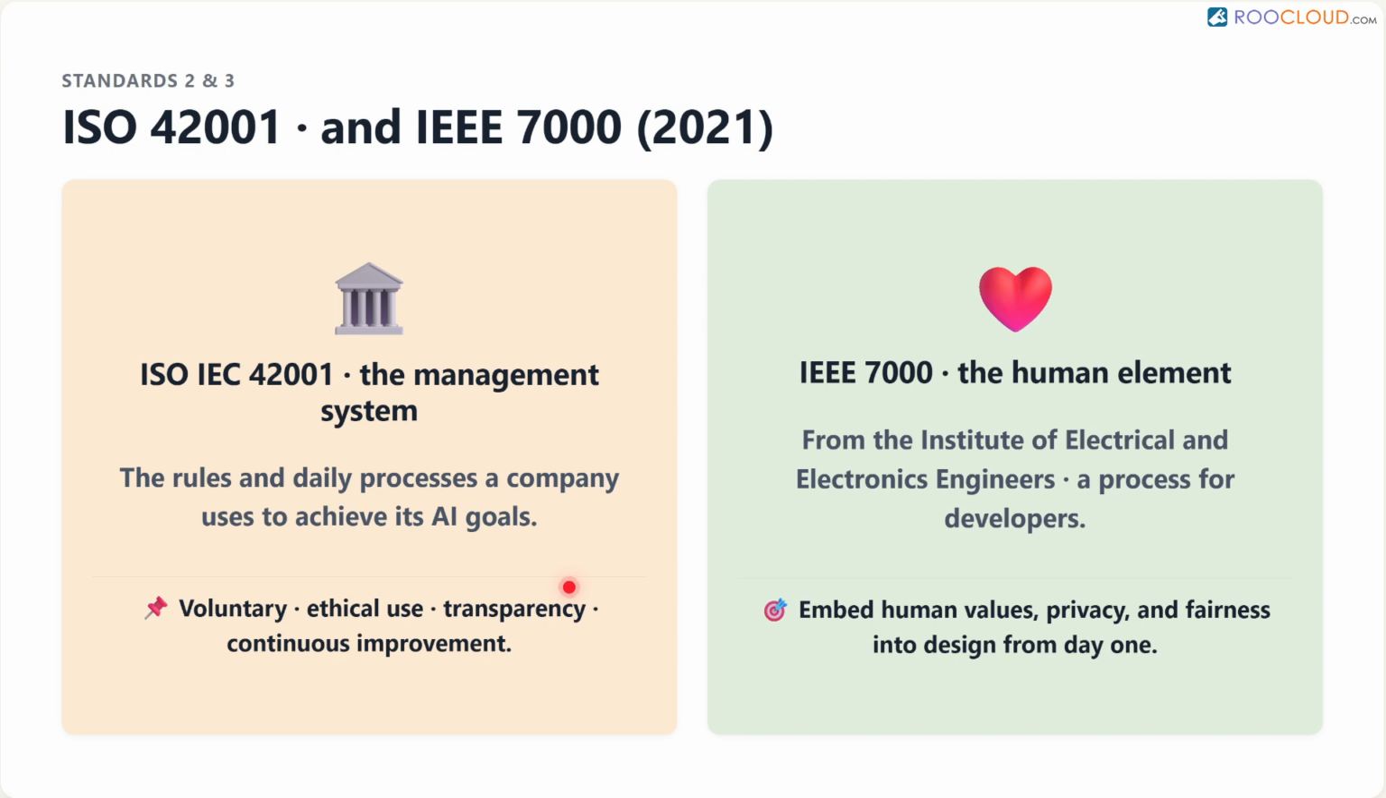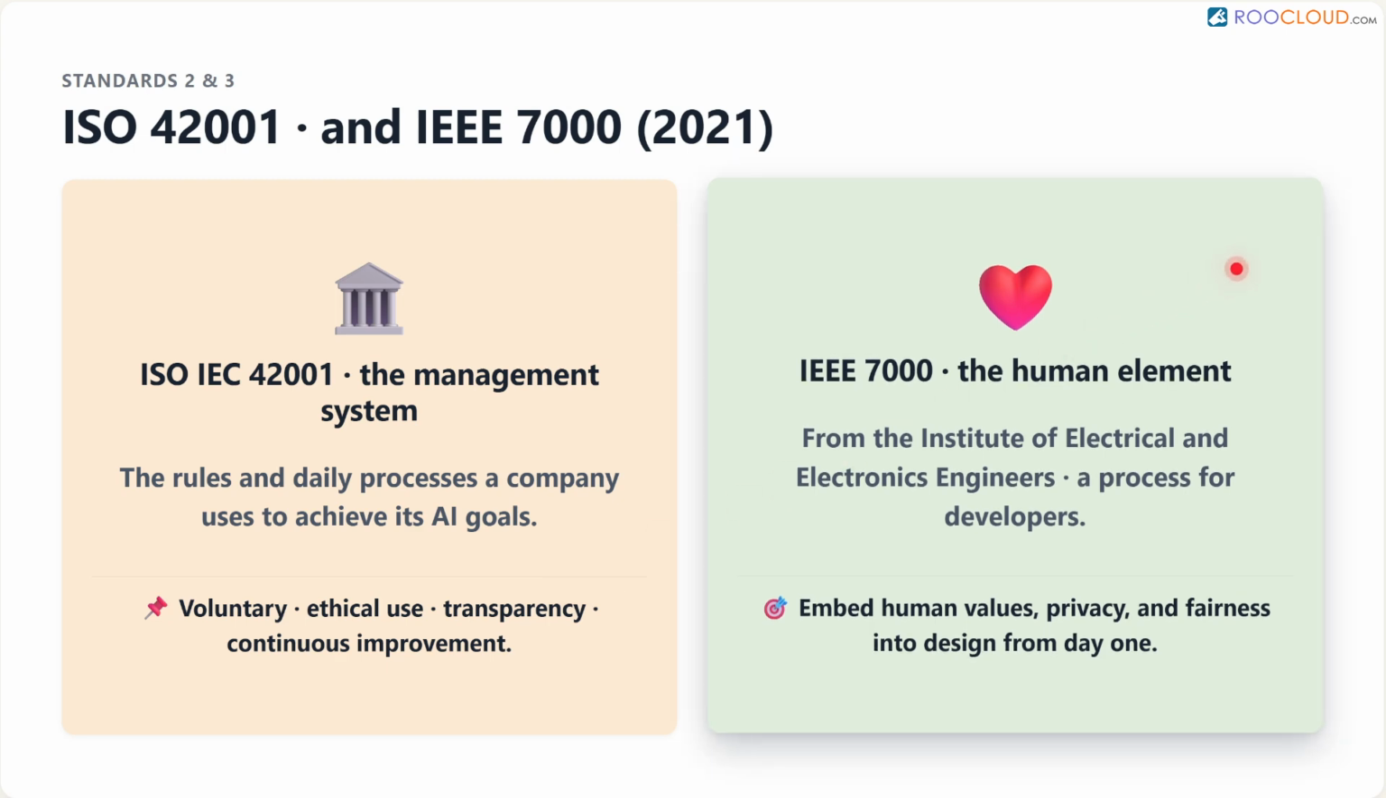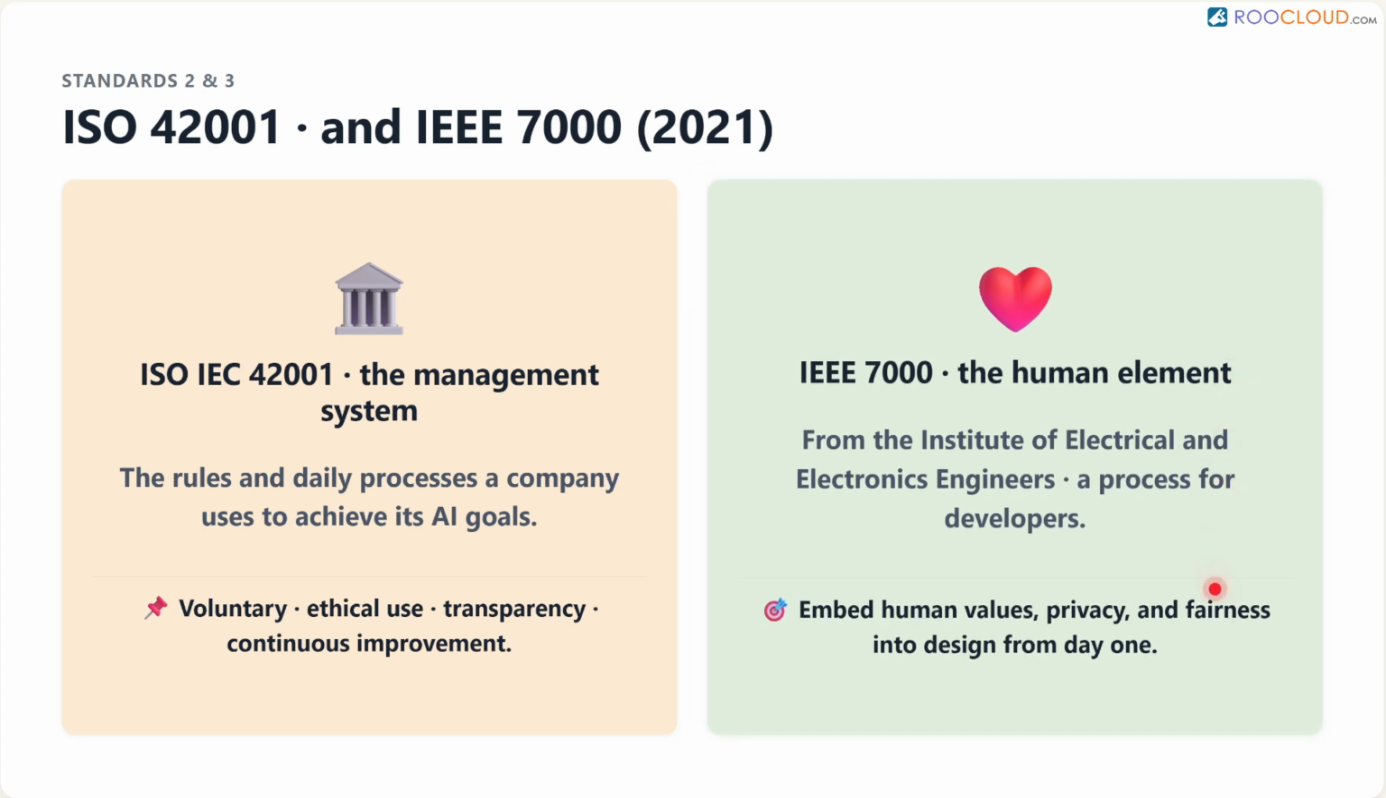Then we have the IEEE 7000-2021 standard. This comes from the Institute of Electrical and Electronics Engineers. This standard is deeply focused on the human element. It gives developers a process to embed human values, privacy, and fairness directly into the system design from the very beginning of its life cycle.